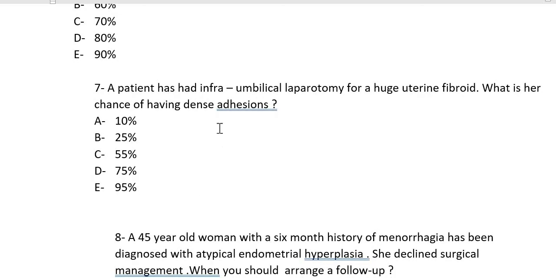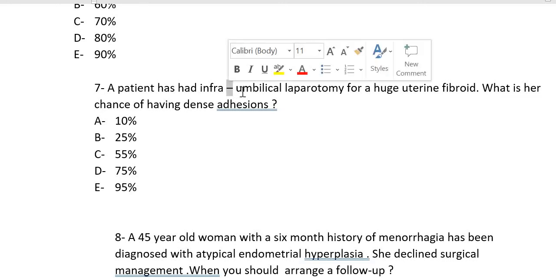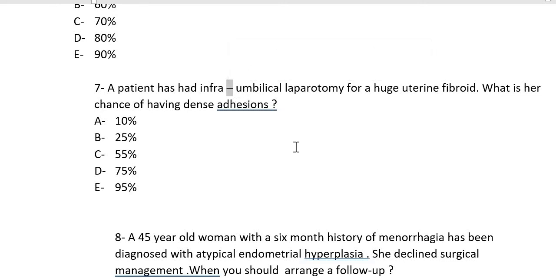So question number 7 says that a patient has undergone an infra-umbilical laparotomy. So what is the chance of developing adhesions? 75%. Yes, 75%. Why would you say that? I don't know, I just guessed the number. Not sure. Okay, don't worry.